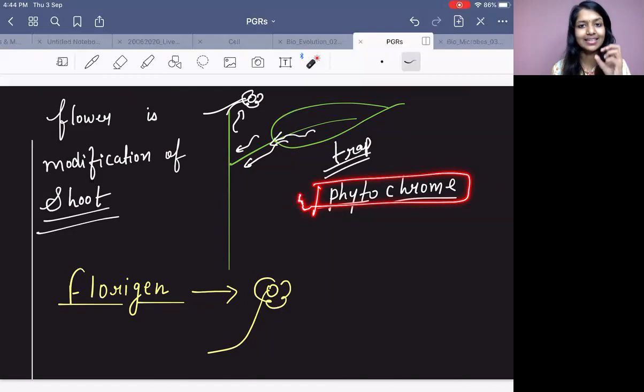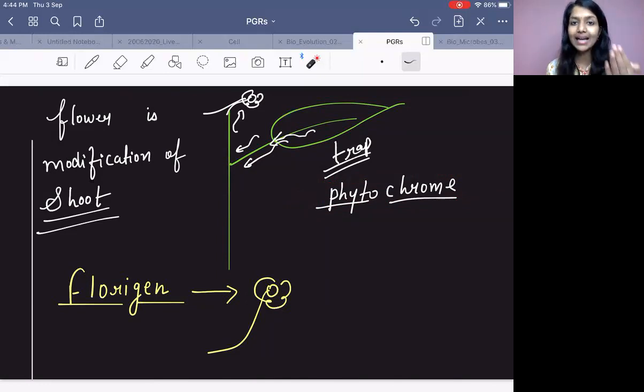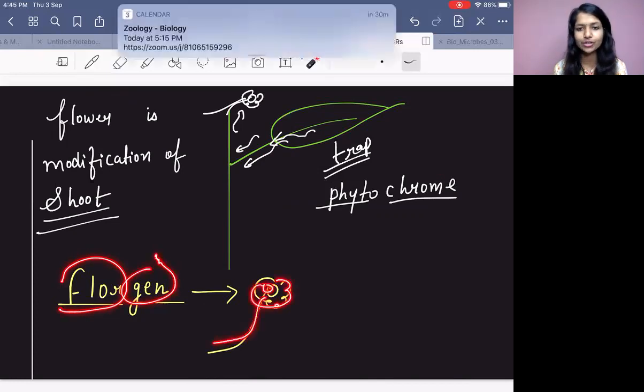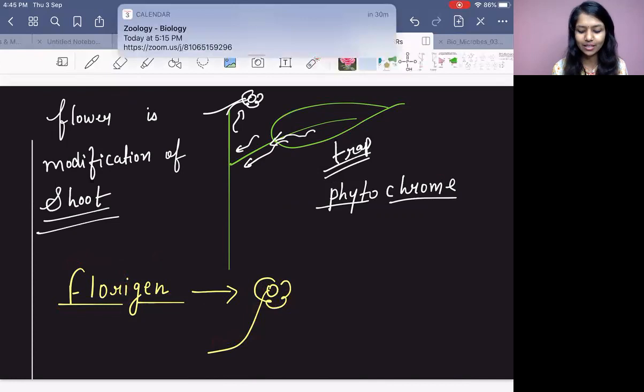Now since it traps the light, what will happen? There is a hypothetical hormone, they say. Once the phytochrome has trapped the light, after that a hormone is released, and that is called florigen. Flori is related to flower and gen means generation, right? Flower forming hormone, the hormone which makes the flower. This is how you get the formation of flower.